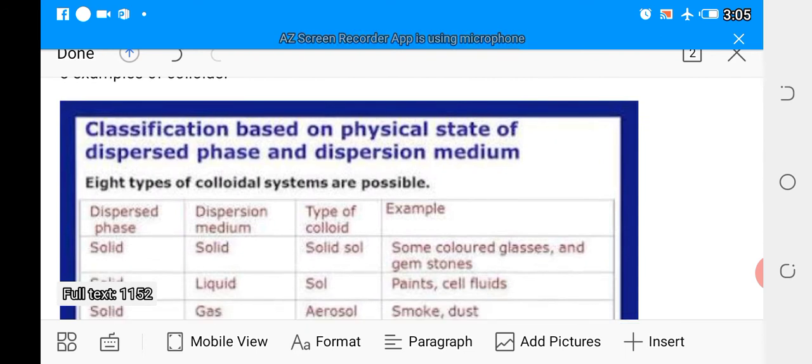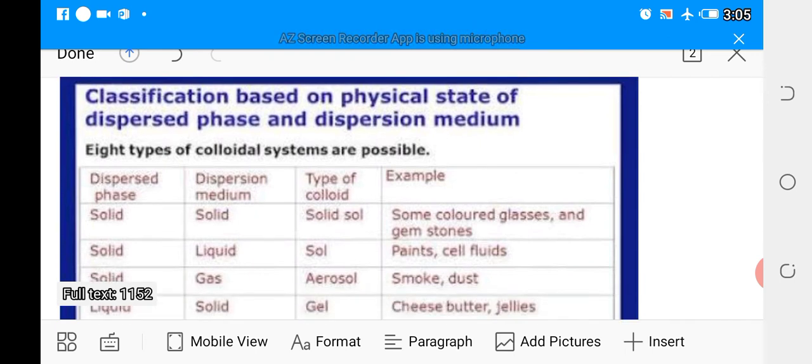Now, dispersed phase, dispersion medium, type of colloid, example. If you have a solid dispersed phase in a solid dispersion medium, the type of colloid there is a solid sol.